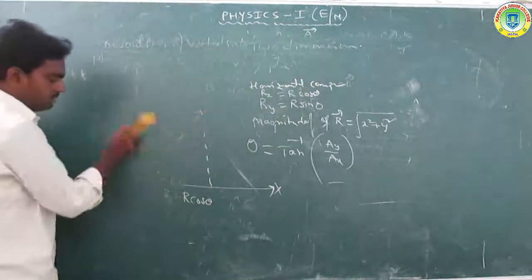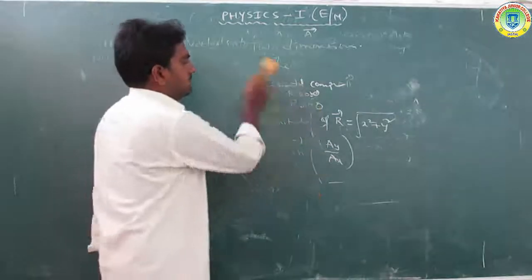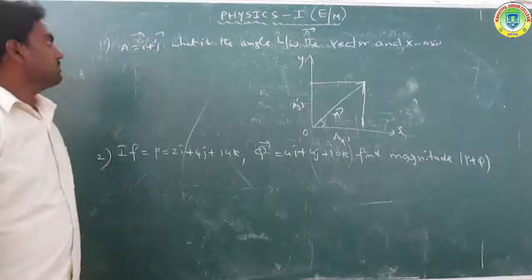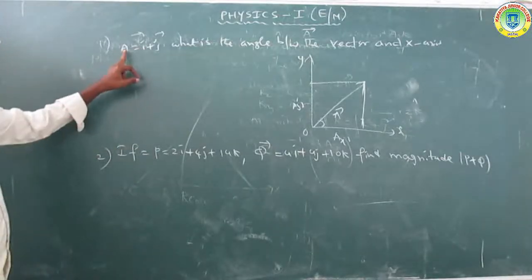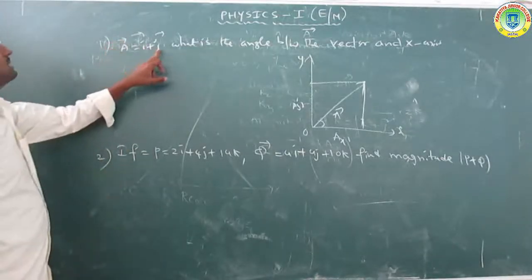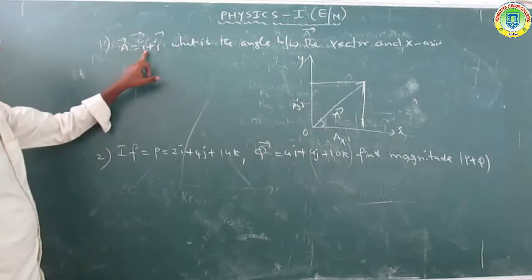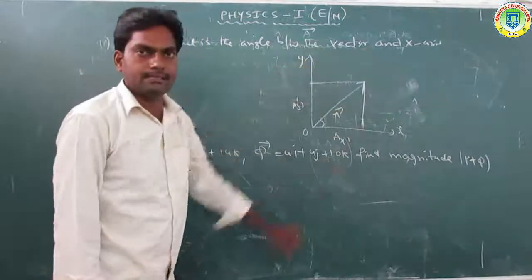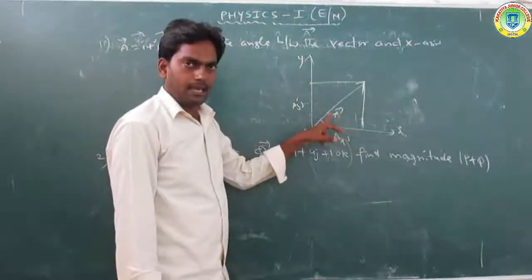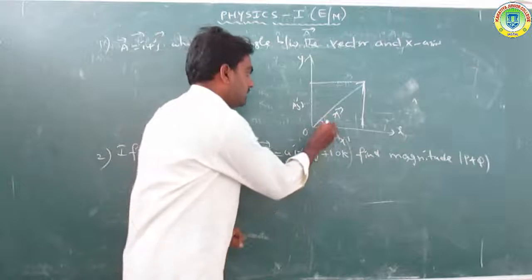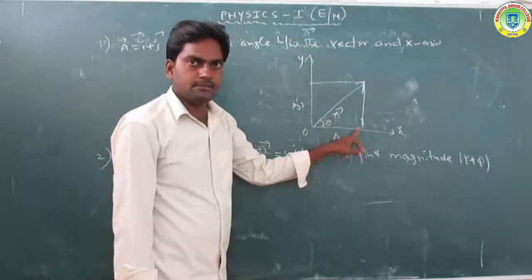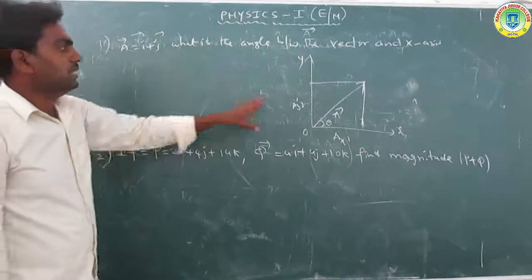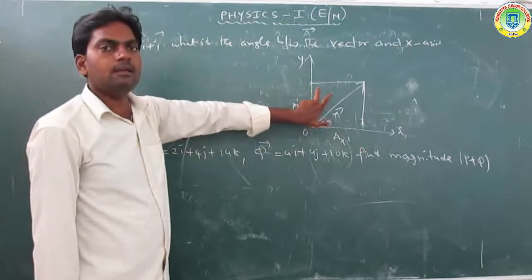Next, let us study some problems. Vector A is equal to i plus j. What is the angle between the vector and the x-axis? Vector A makes some angle theta with the x-axis, represented in the xy plane.